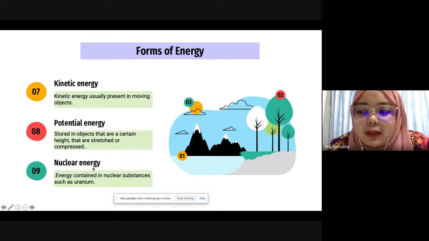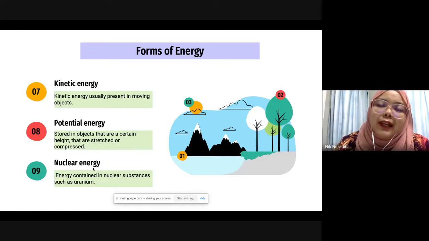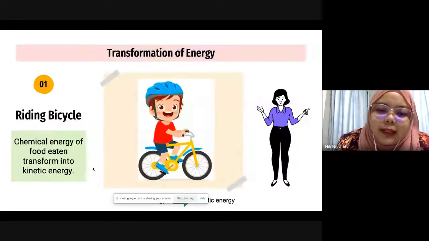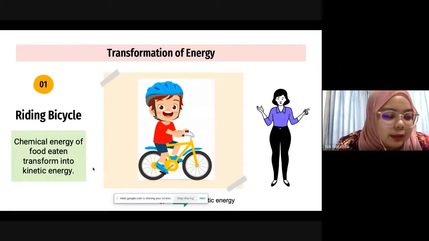Yesterday we learned about the nuclear powerhouse. They usually use a substance like uranium to produce electrical energy. So this one is an example of transformation of energy.